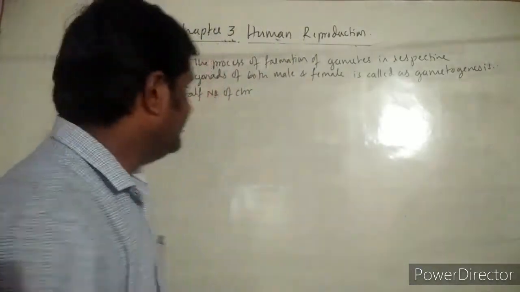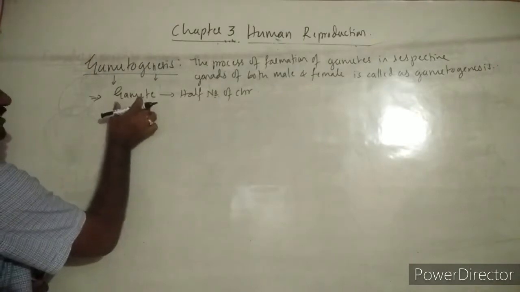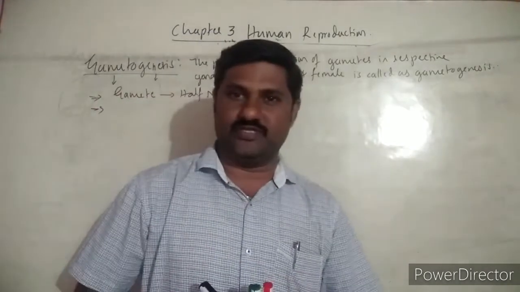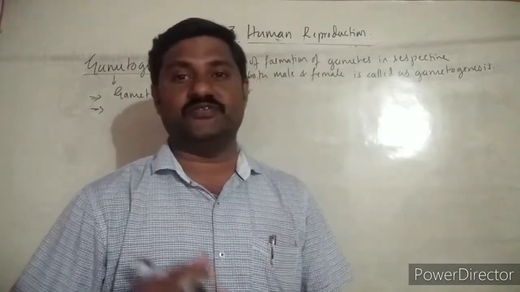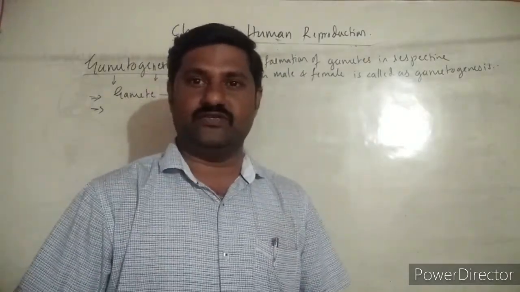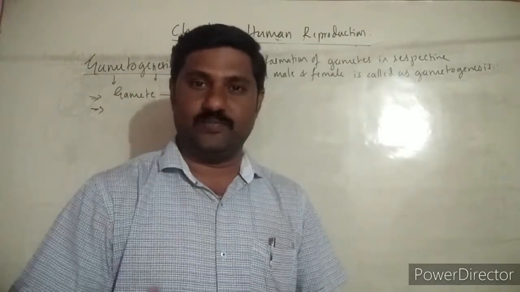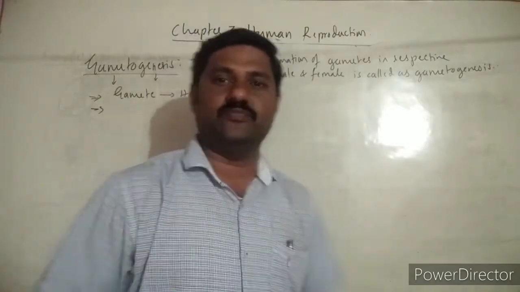So that's why this gamete has a very unique feature. And what makes these gametes haploid in nature, containing only half the number of chromosomes when compared to the somatic cell, is very important.